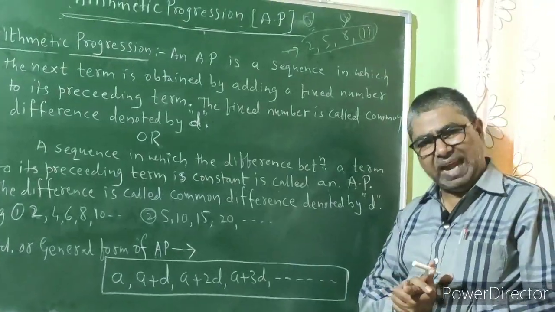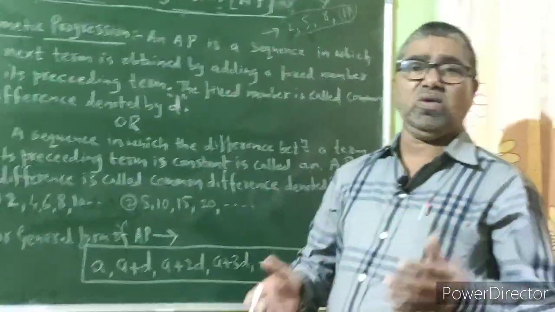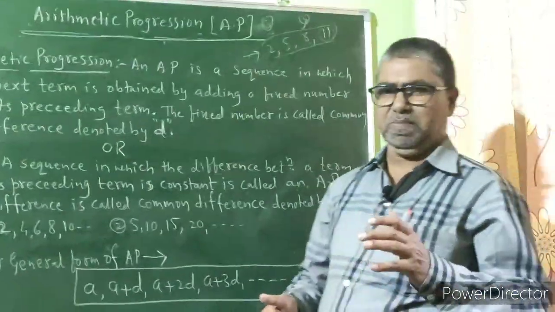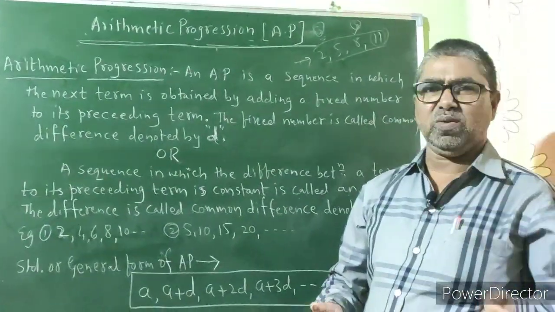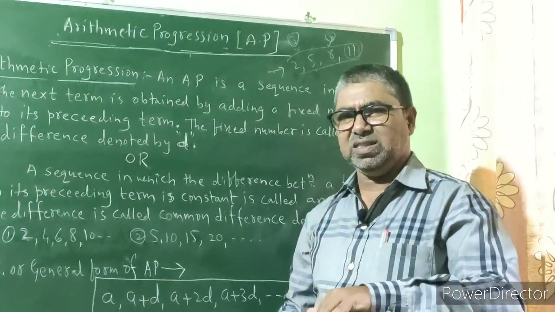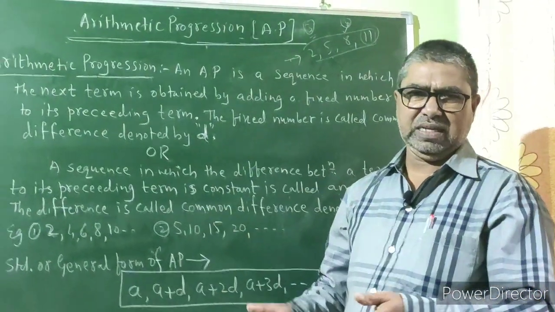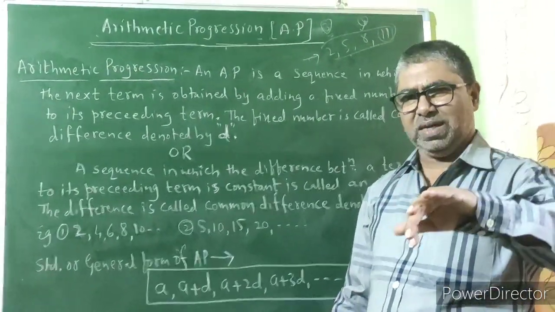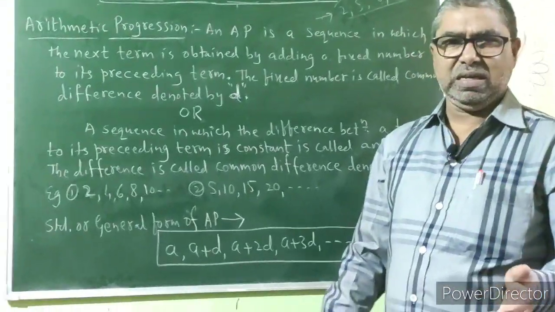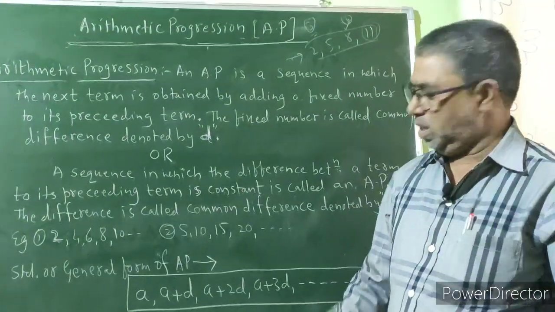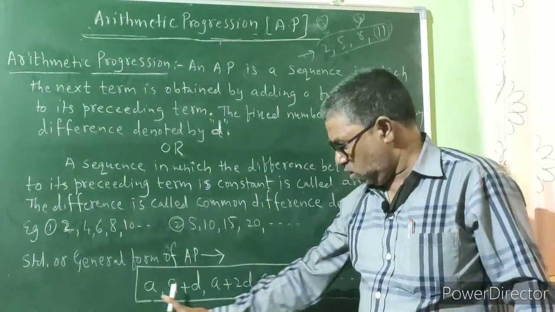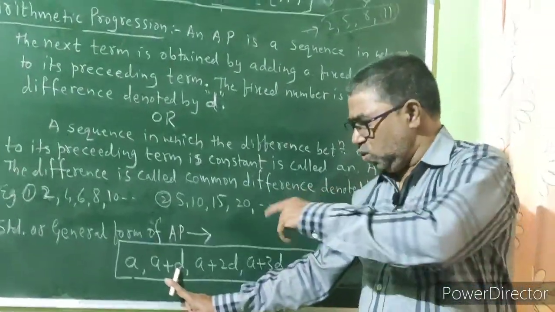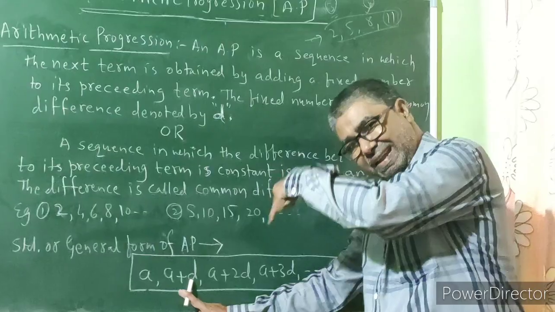Now what is the standard or general form of an arithmetic progression? The first term of a sequence or a series or arithmetic progression is denoted by either T1 or A1 or simply A. So here A comma A plus D, because we are adding the difference to the preceding term to get the next term.